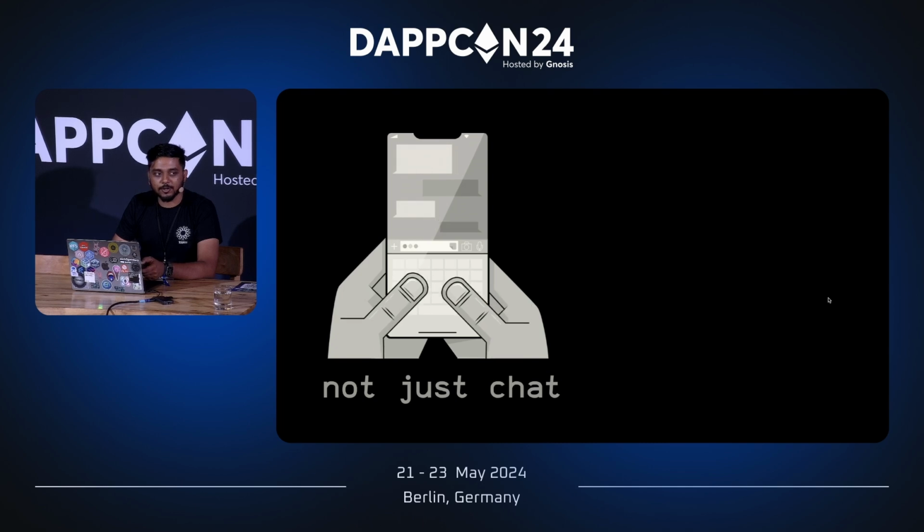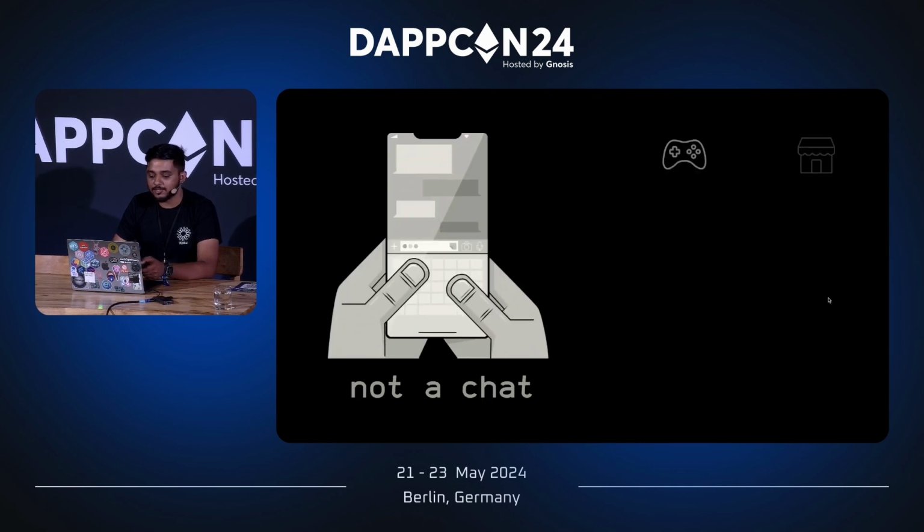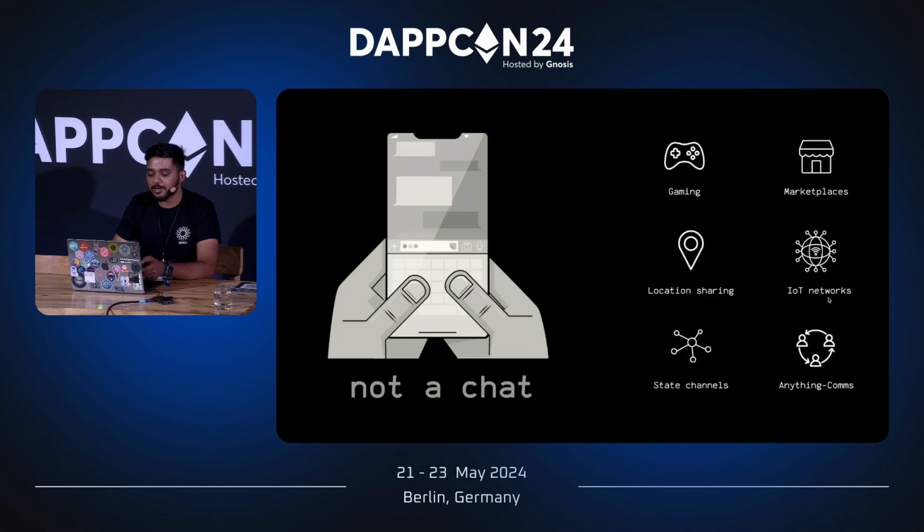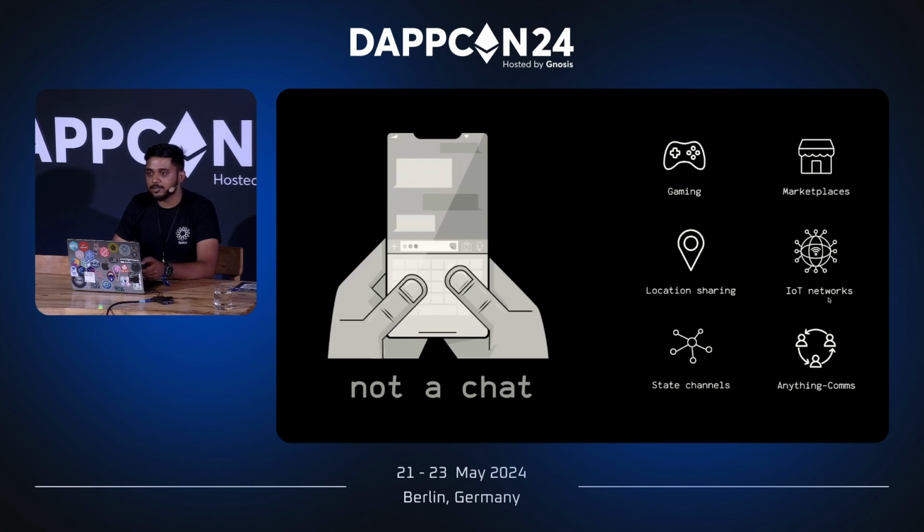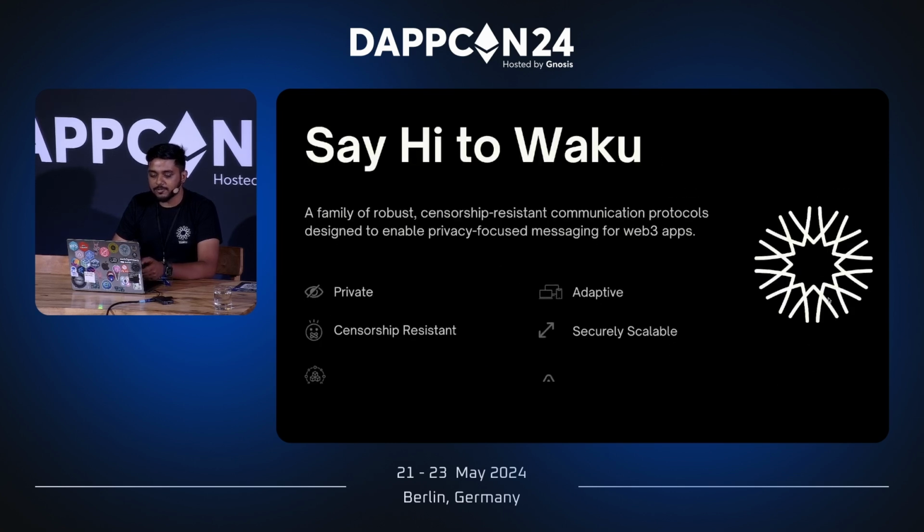And this is not a problem that exists just with chat, but pretty much with all Web2 applications, be it gaming, marketplaces, location sharing apps, or anything that involves machine-to-machine or machine-to-human communication. So to solve this, we've been building Waku. Waku is a family of robust censorship-resistant communication protocols designed to enable privacy-focused messaging for your Web3 apps.